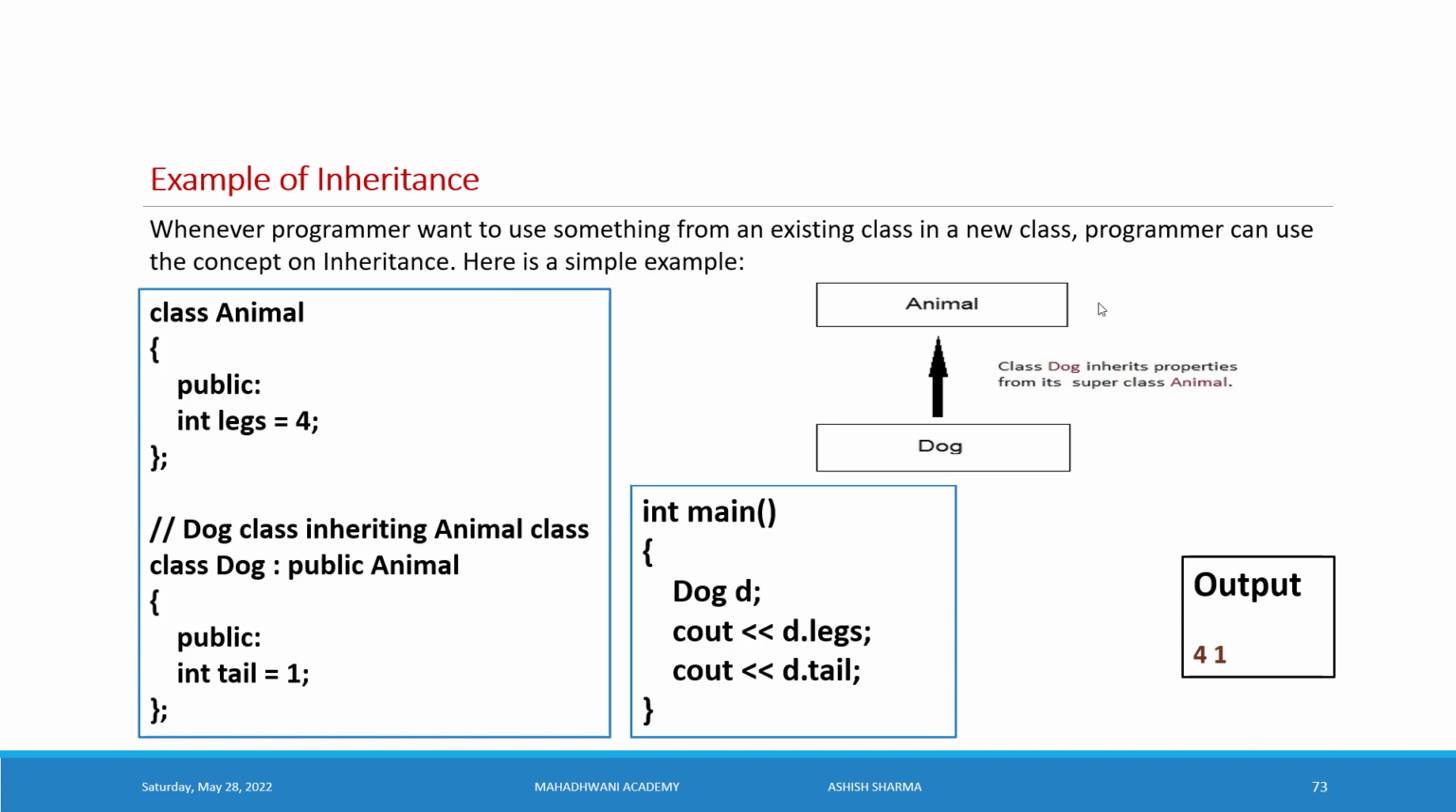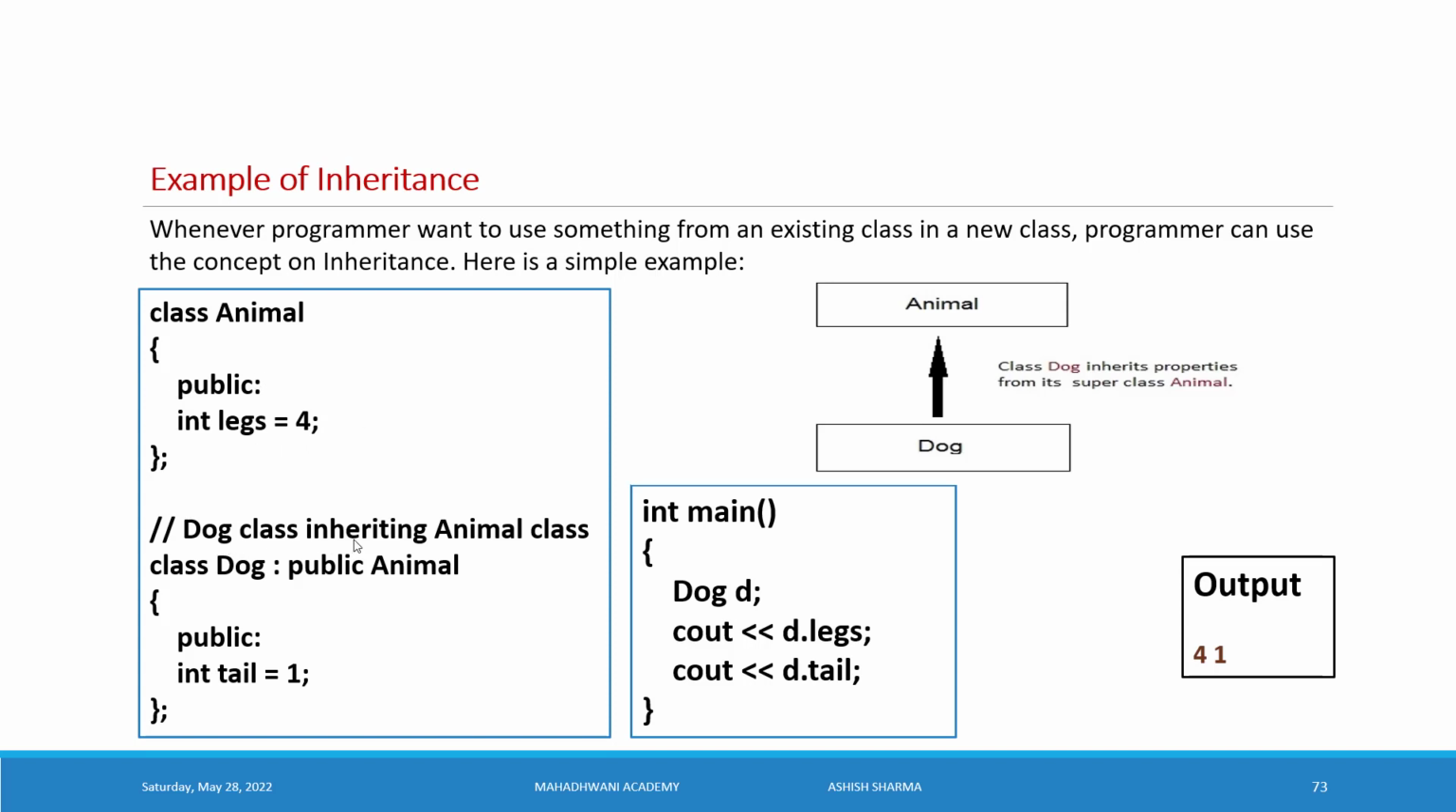We can see here in the graphical representation, there is an animal class and a dog class. Animal is a parent class, dog is a child class. Class dog inherits properties from its superclass animal. So we create a class animal. Animal is a superclass. Here is a public member, integer type variable legs, initialized with the value 4. It means the animal whose legs are 4.